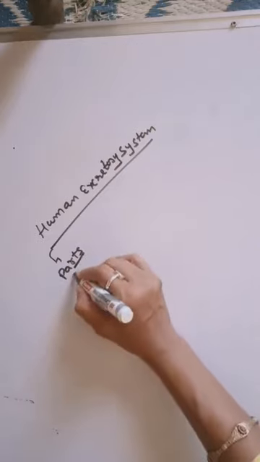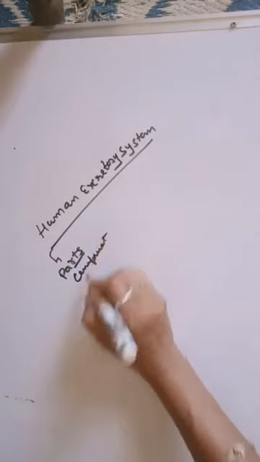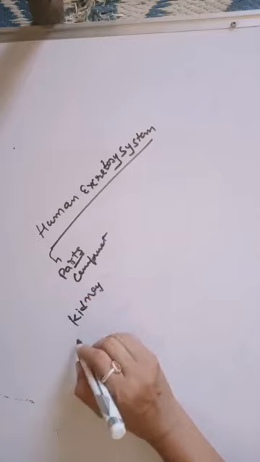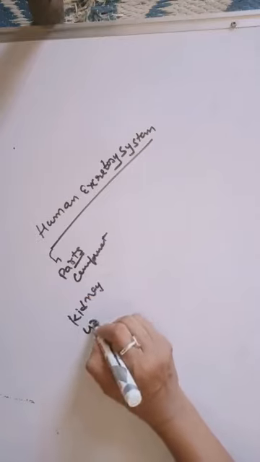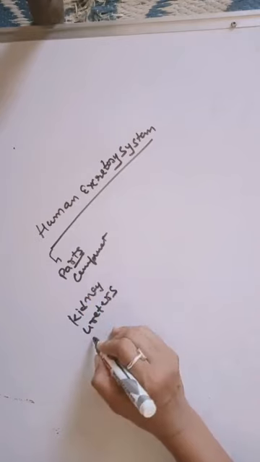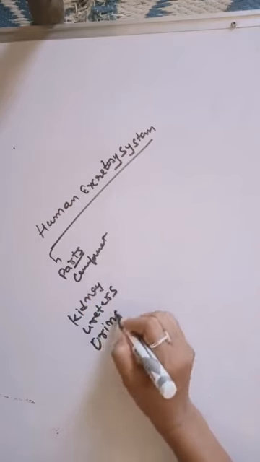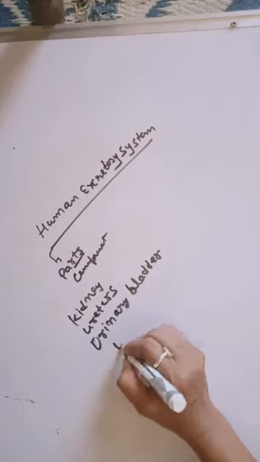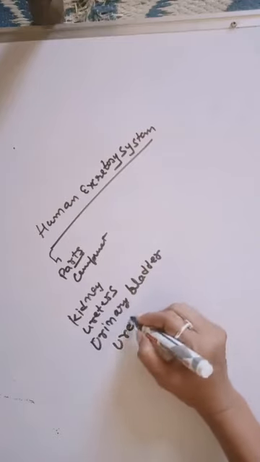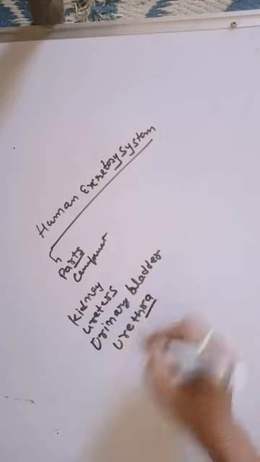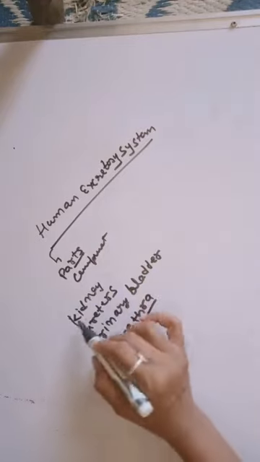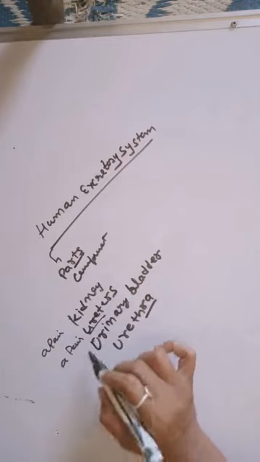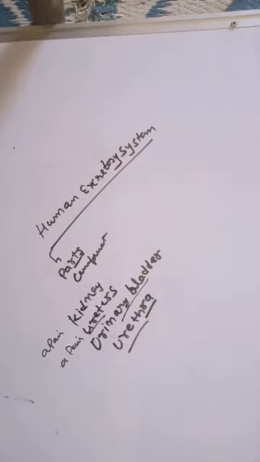The human excretory system is composed of these basic elements: first, the kidney; second, the ureters; third, the urinary bladder; fourth, the urethra. There is one pair of kidneys, one pair of ureters, and a single urinary bladder and urethra.